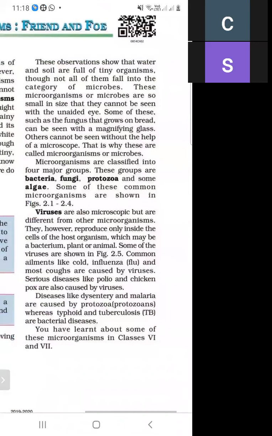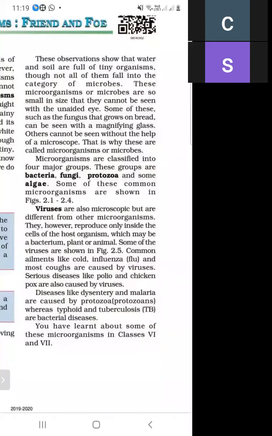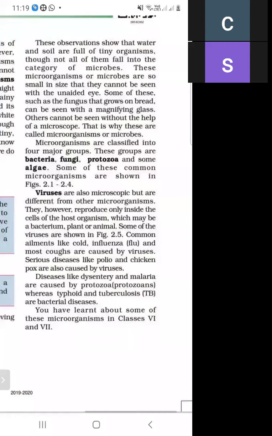Viruses are different from other microorganisms because they reproduce only inside the cell of a host organism. These viruses are shown in figure 2.5. Some diseases like cold and cough are caused by viruses. Dysentery and malaria are due to protozoa, and TB and typhoid are bacterial diseases.